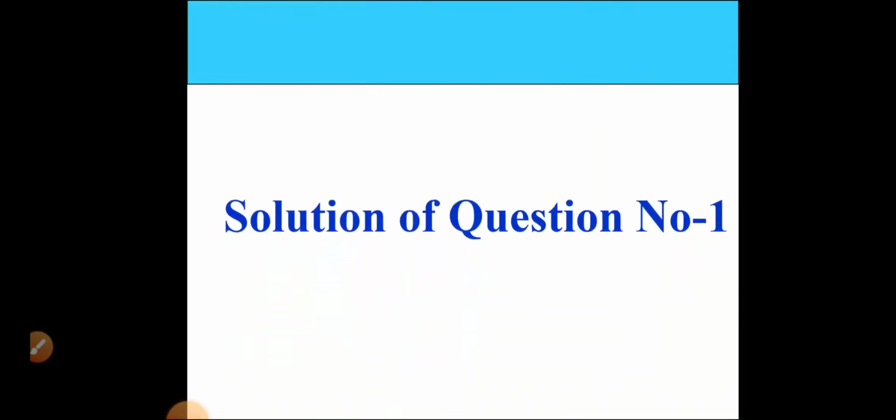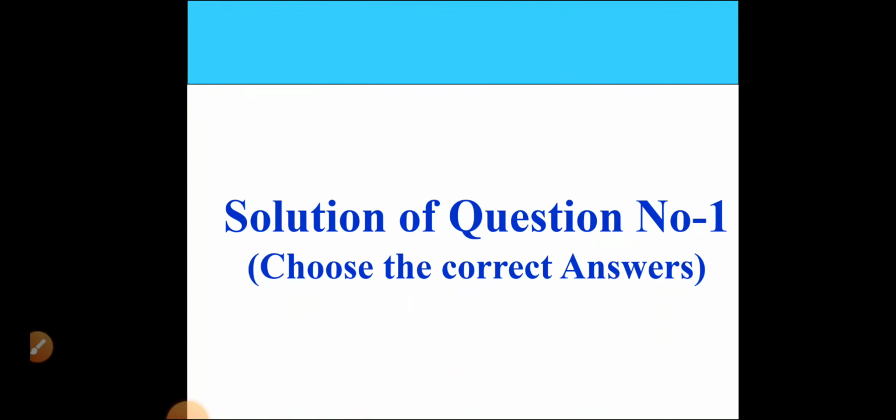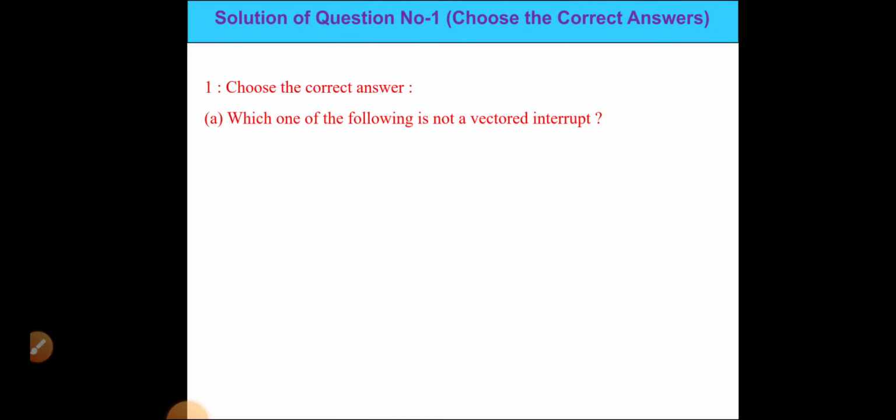Come to the solutions of question number 1. Choose the correct answer. So what is the first question? Choose the correct answer. Which one of the following is not a vector interrupt? Option A is TRAP, option 2 is INTR, option 3 is RST 7.5 and RST 3. So here 4 interrupts are given. Out of that we have to find out which one is not a vector interrupt.